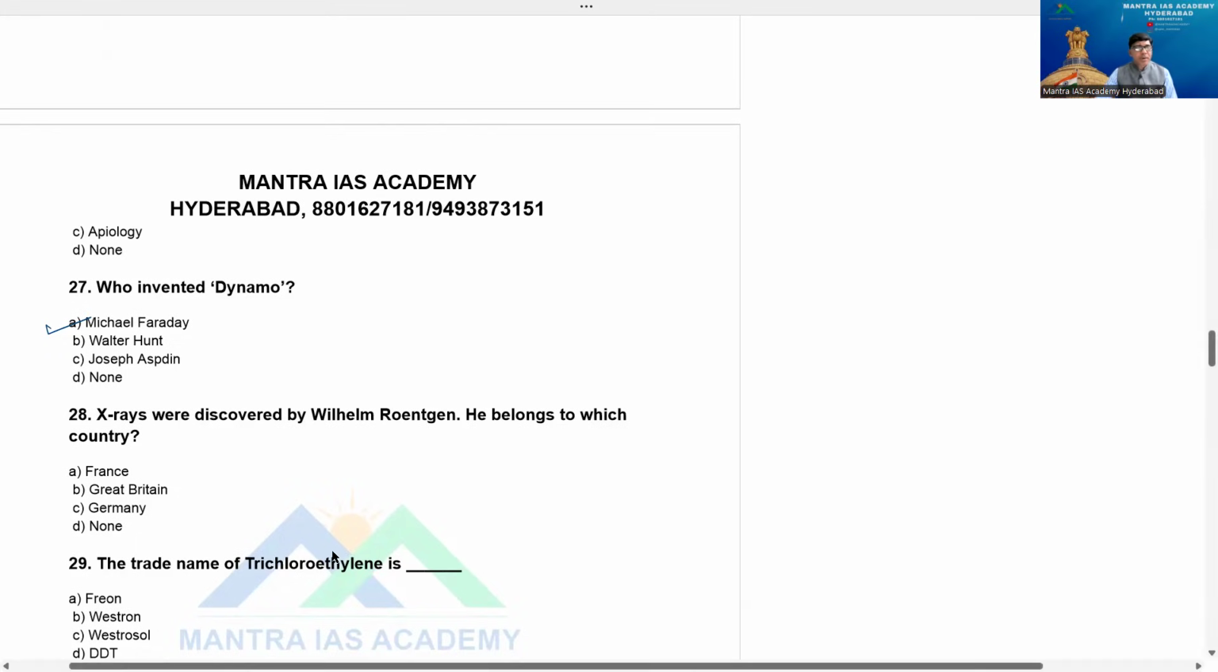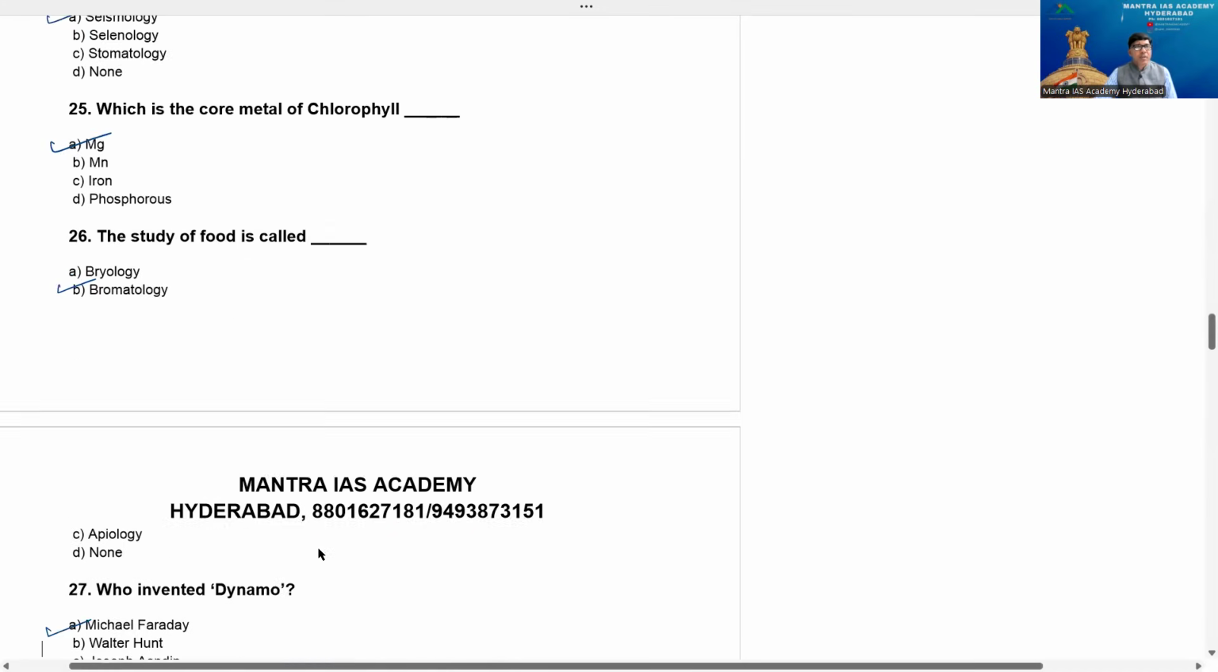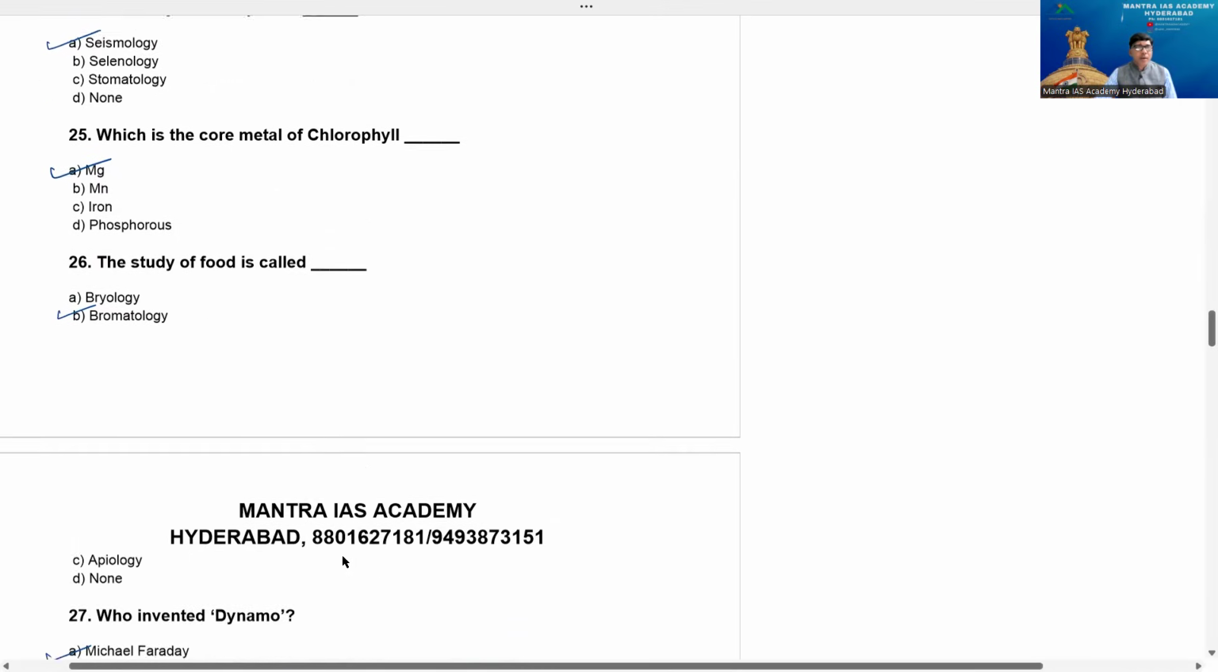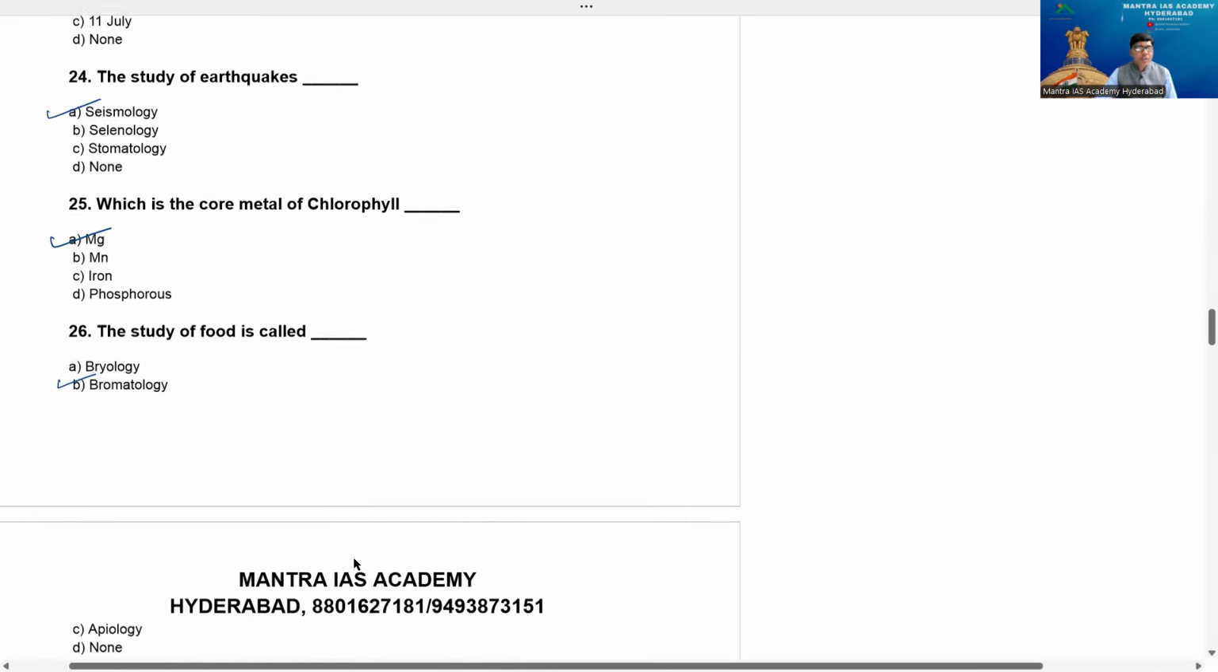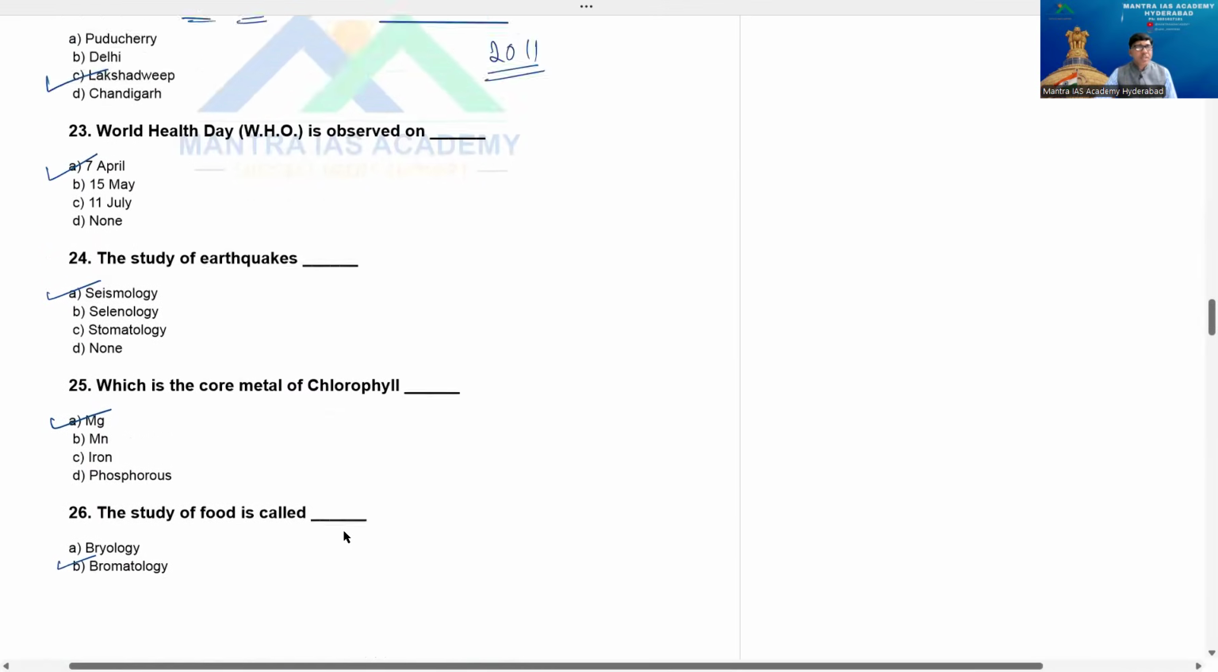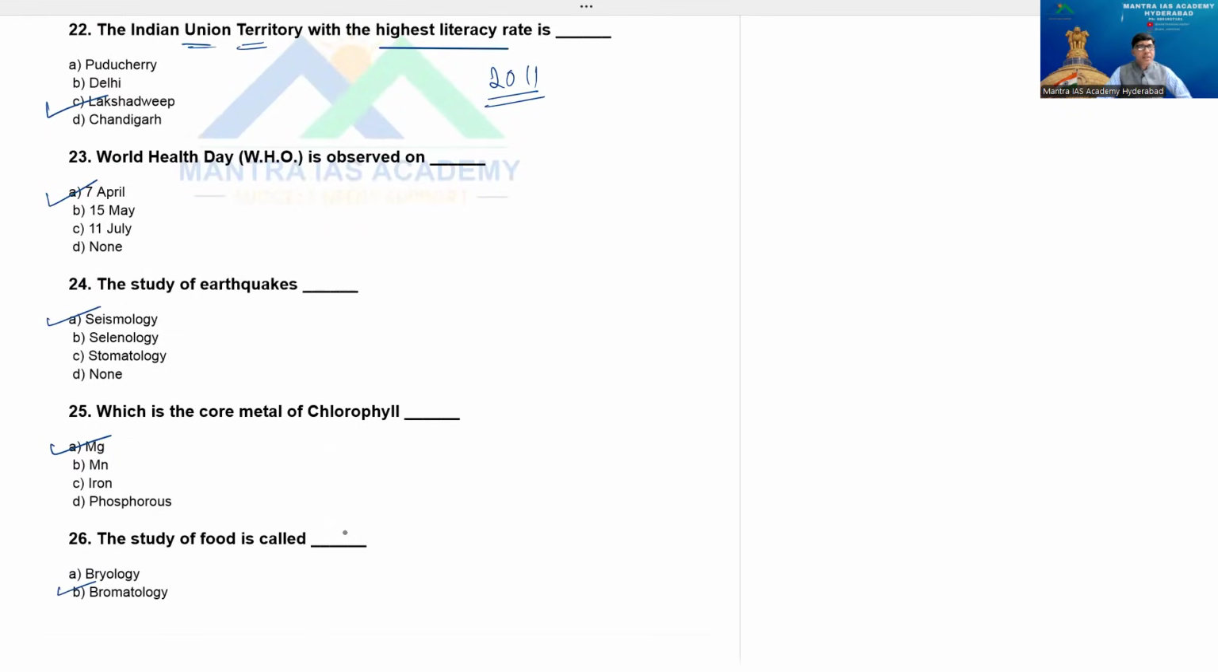Then go to question number 28, my dear. X-rays were discovered by, right? Don't worry about that. The different answers are, of course, biology, bromatology. So I told you this one. But this question is important, beta. Seismology is the right answer for the study of earthquakes. It's a very important question, remember. I want to repeat this one: the study of earthquakes, seismology. Now you can say that.